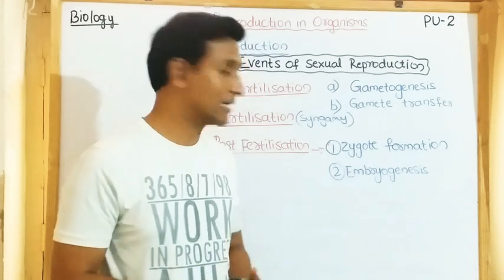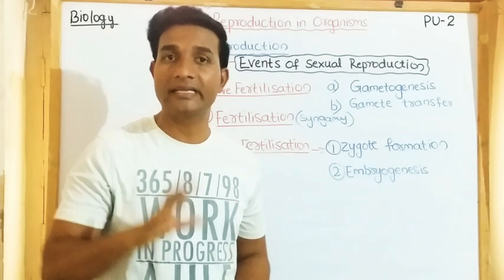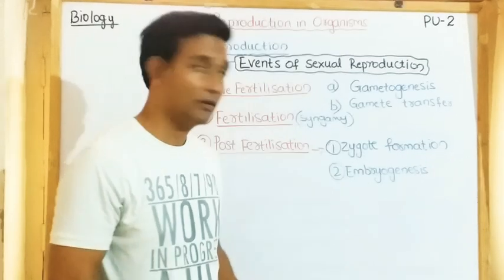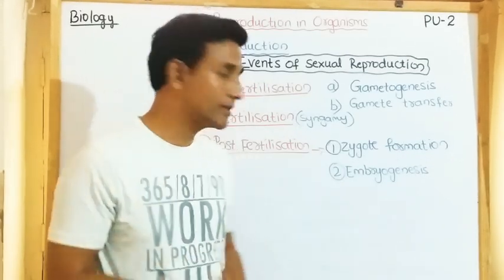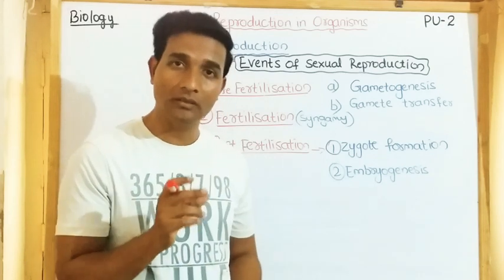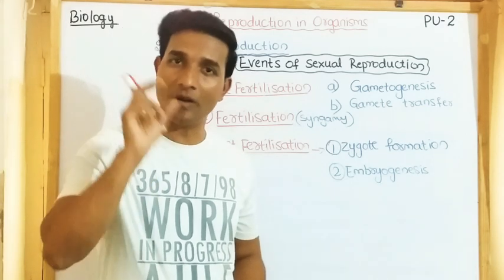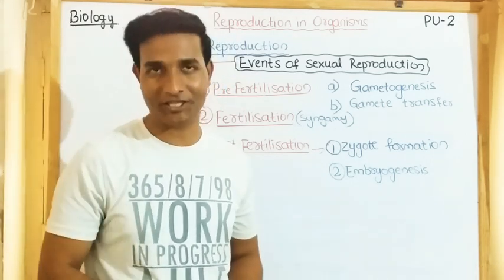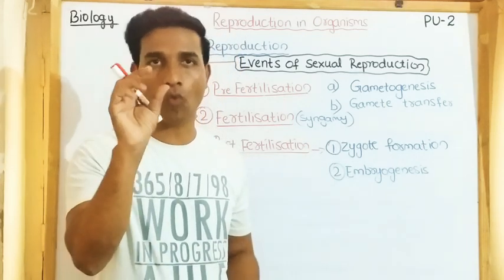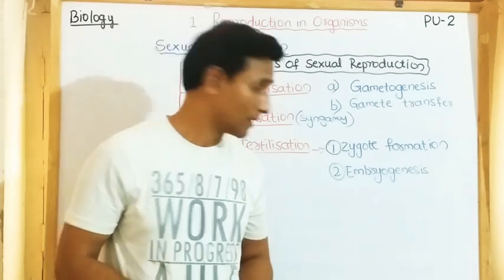And the zygote develops a thick coat around it so that it can avoid desiccation as well as damage. This zygote is a continuous link between the organism from one generation to the other generation. Sometimes the developed zygote forms a spore wall, like in fungi as well as in algae.